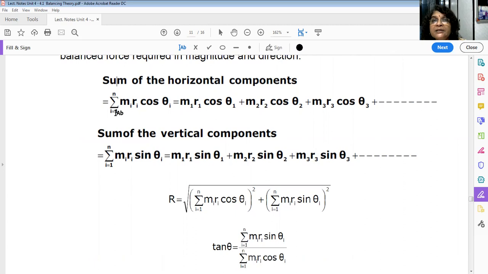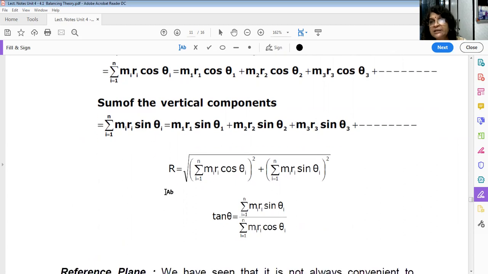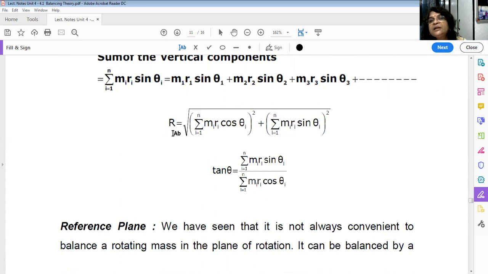So it is summation of horizontal component, summation of vertical component, and then you add it vectorially because one is vertical, one is horizontal. Add it vectorially, that will give you resultant force. So resultant force is equal to square root of summation of horizontal components squared plus summation of vertical components squared. That will give you the resultant direction of the unbalanced force. Apply, say, balance the mass or provide the mass of this magnitude at this direction theta.